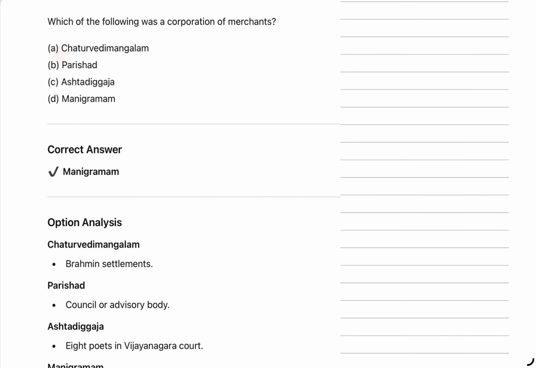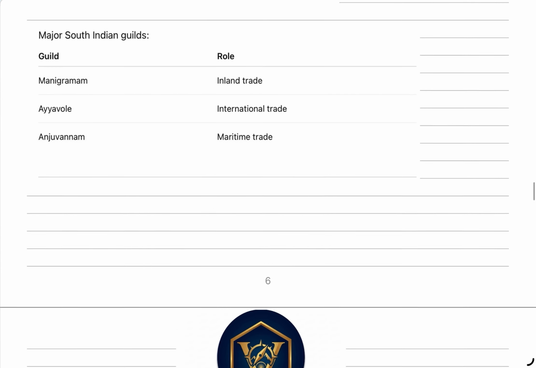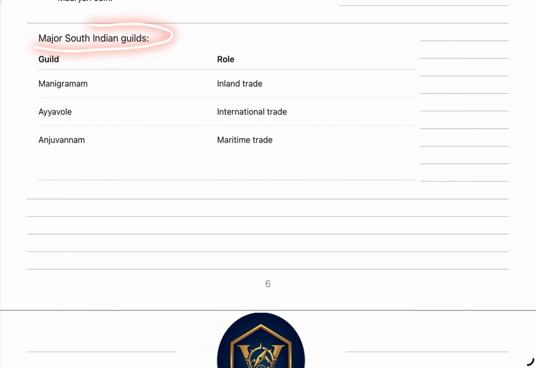Now these options, Chaturvedi Mangalam, Parishad and Ashtadiggaja, we will delve into. Before that, we will look into what were the other major Indian guilds. Manigramam was basically for inland traders.